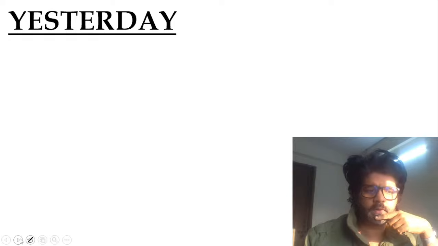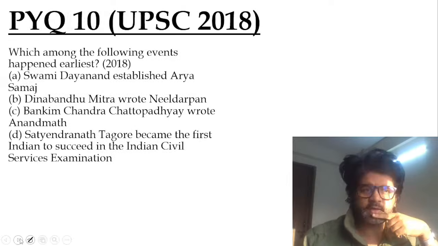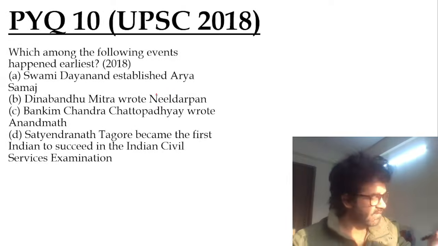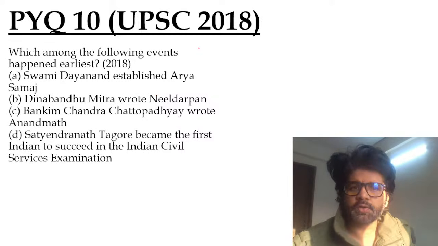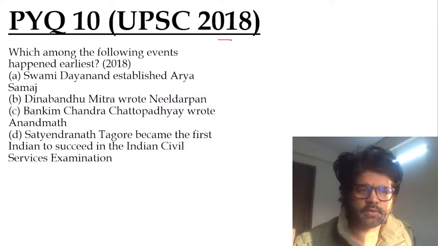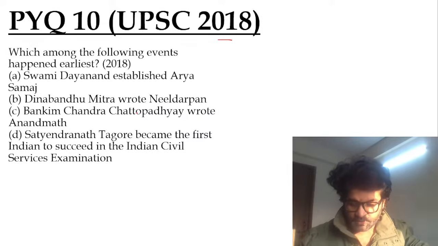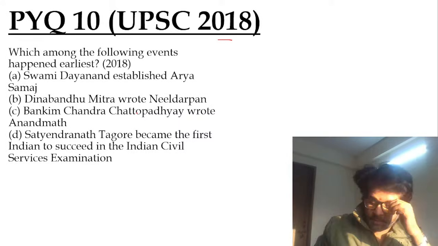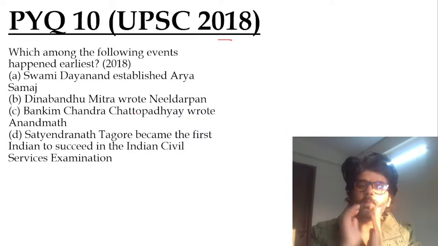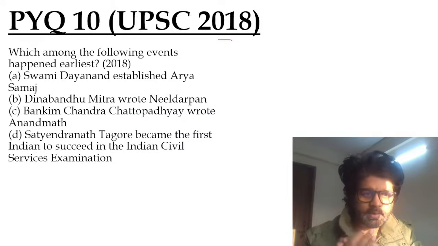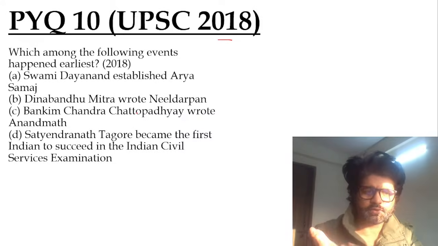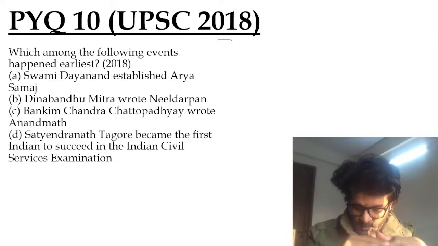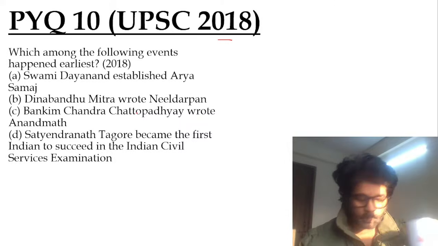Yesterday, I gave you people this particular question. Good morning, Harshini. This particular question: which of the following event happened earliest? UPSC 2018 question related to Arya Samaj and all. What is the answer, Harshini? And other guys, if you know it, you can post it. Swami Dayanand Saraswati established Arya Samaj. Deen Bandhu Mitra wrote Neel Darpan. Bankim Chand Chattopadhyay wrote Anand Math. Satyendra Tagore became the first Indian to succeed in the ICS exam.